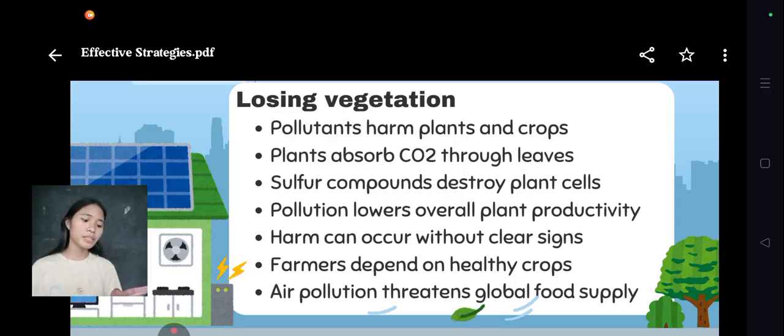And since farmers depend on healthy plants for food production, air pollution threatens agriculture and the global food supply.